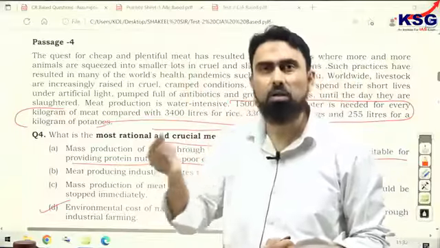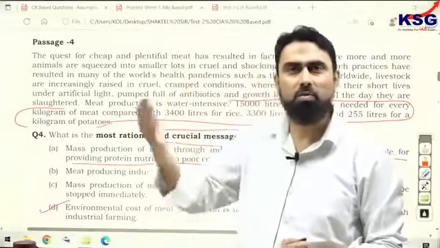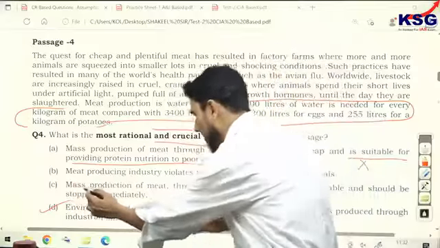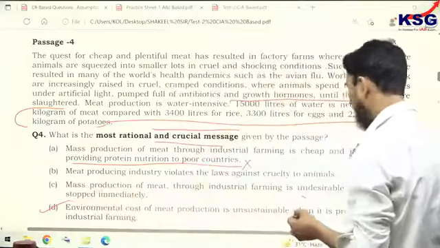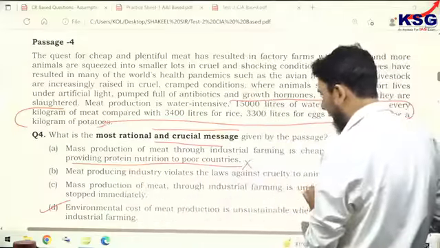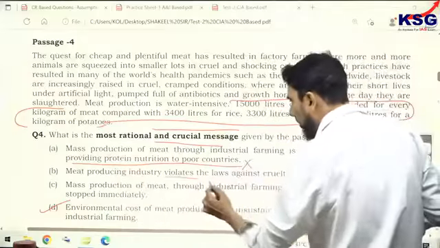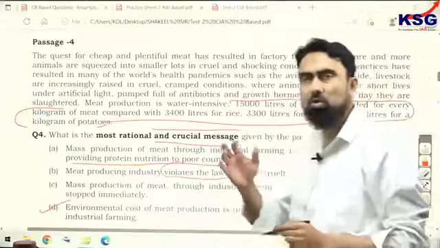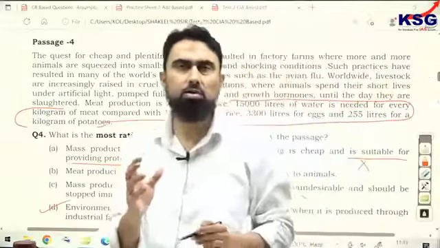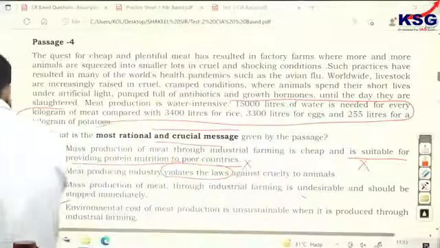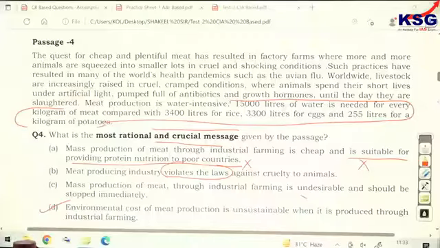So it is not coming from orange, it is coming from outside, right? So A part is wrong. Option B, meat producing industry violates the laws against cruelty to animals. Now, violates the laws are not mentioned. Author has mentioned that they are not kept in good conditions, very, very pathetic condition. The animals are kept, the birds are kept. However, they violate the law is not given. So, according to message, B also loses out.